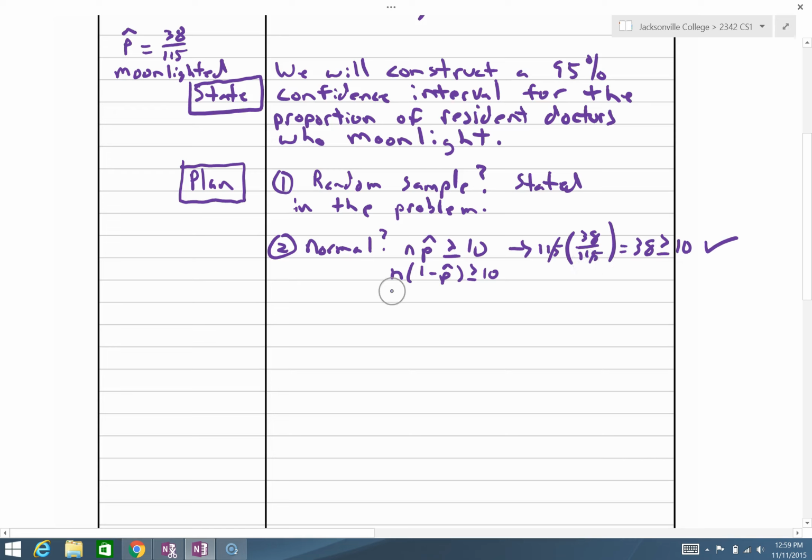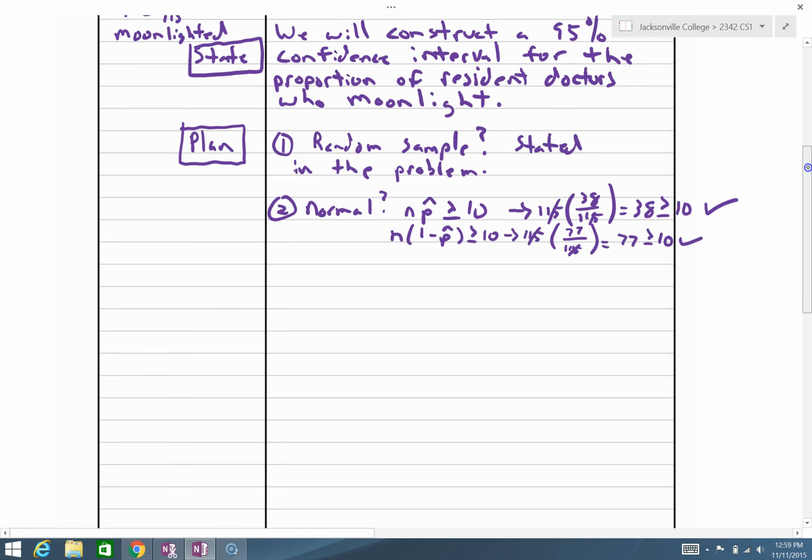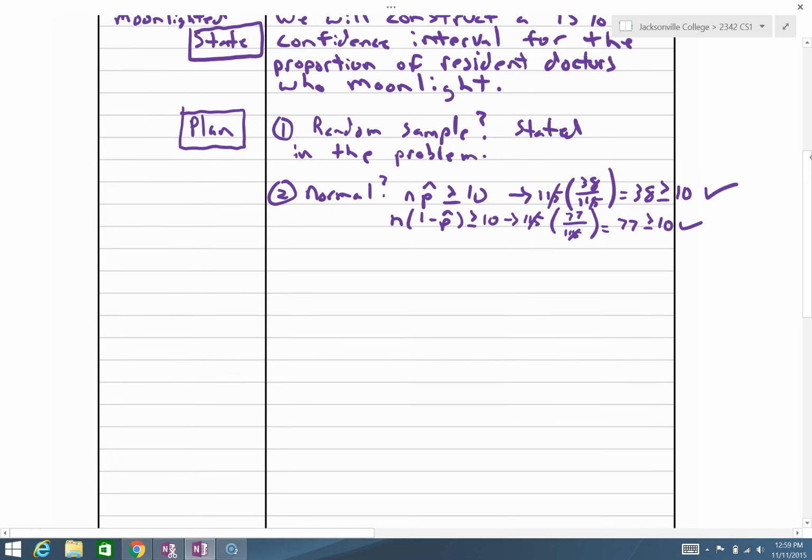Now we check the other half. It's n times 1 minus p hat. Well, this is our number of successes, 38, so the other half is the number of failures. It's going to simply be 115 minus 38. So if we had 38 successes, then we'll have 77 fails. And by fails, I mean not what we're counting. Okay? 115 minus 38 leaves 77. And that is indeed greater than or equal to 10 too. So we have satisfied our conditions. That is the plan. State, plan, now do.